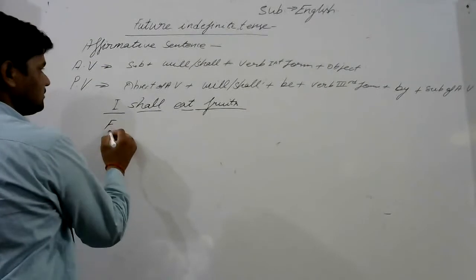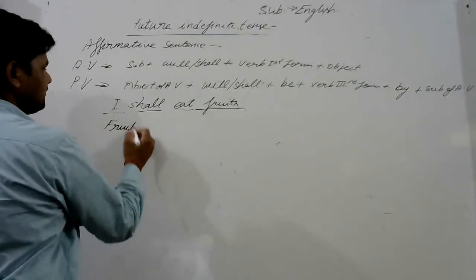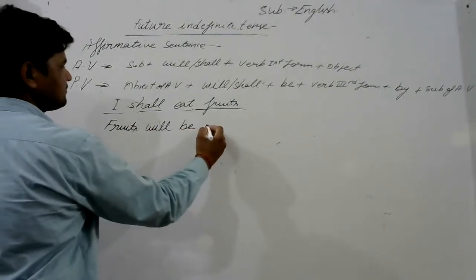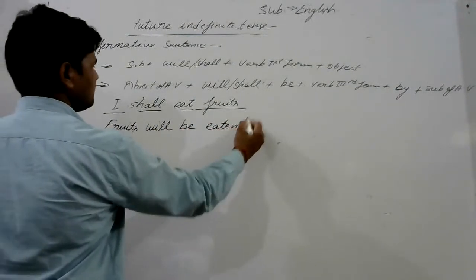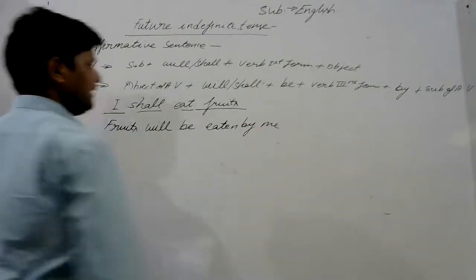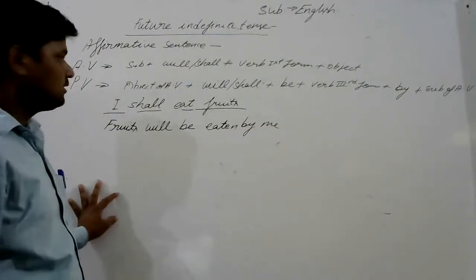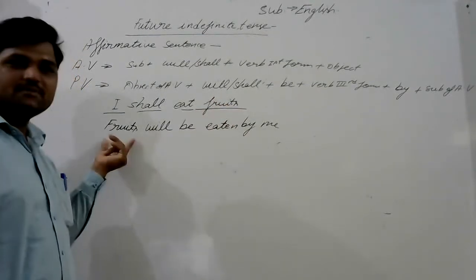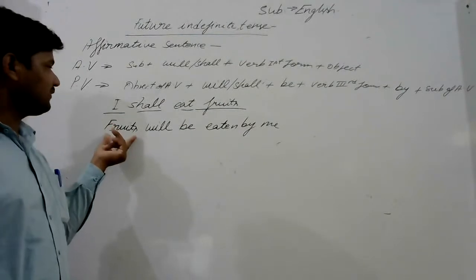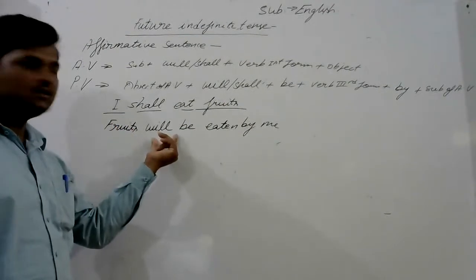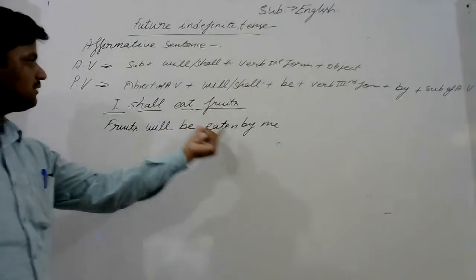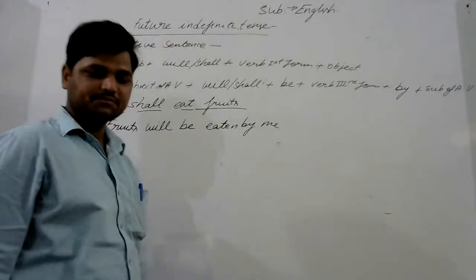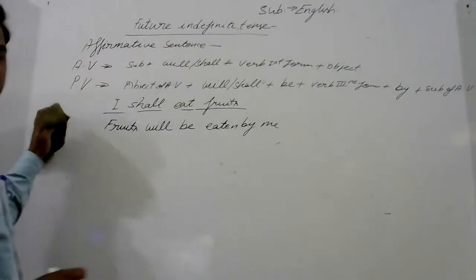So fruits will come at first, fruits, then will be eaten by me. Okay, you understand? Fruits is the object and becomes the subject here. According to fruits, will, then be, and the third form eaten, by I will be the object me.